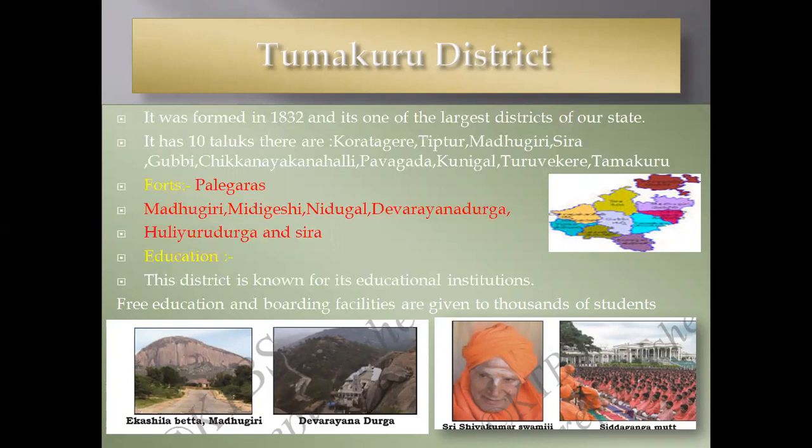Madhigiri, we can see that monolith stone means single stone. They created the fort, and also we can see Devarayana Durga. It is one of the religious places, and Shivakumara Swamiji started the Siddhaganga Matha. He gave education to thousands of students with free food.